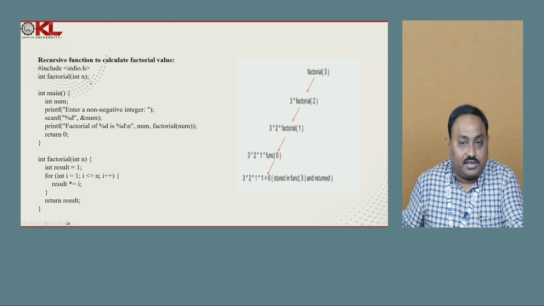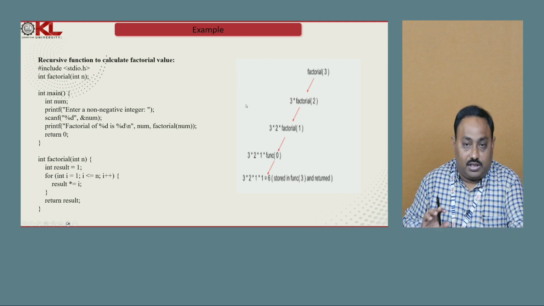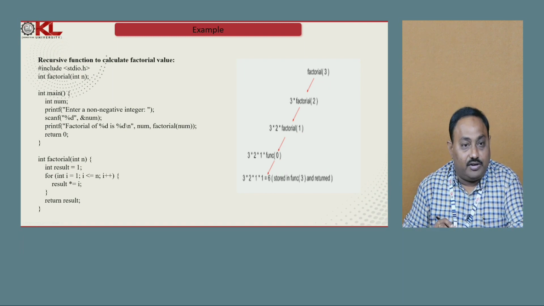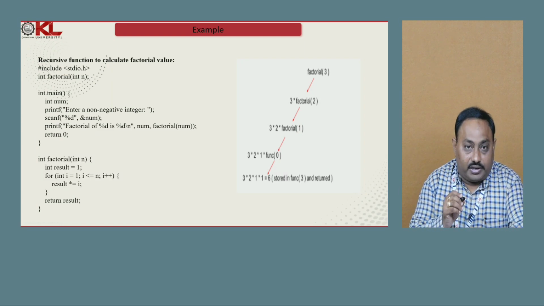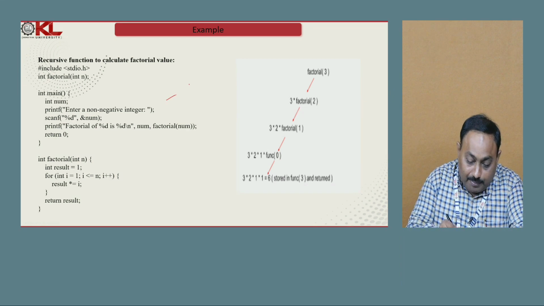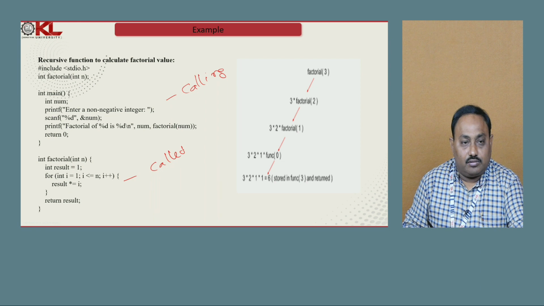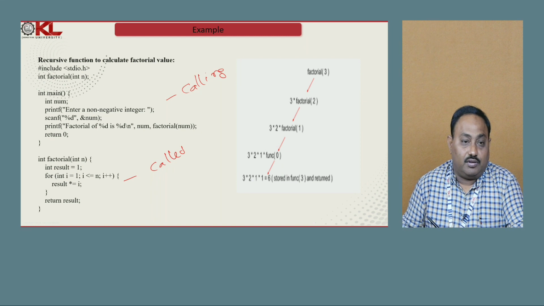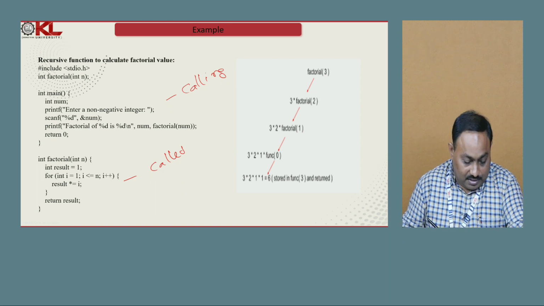Here you can see students, this is an example to find the factorial value of a number. Let us see how this recursion works. If you observe here, there are 2 functions. One is the main function, another one is the factorial function. If it is a non-recursive function, we simply say the main function is the calling function and the factorial function is the called function. Fortunately, here we are using the recursive function. So let us see how this recursion works.